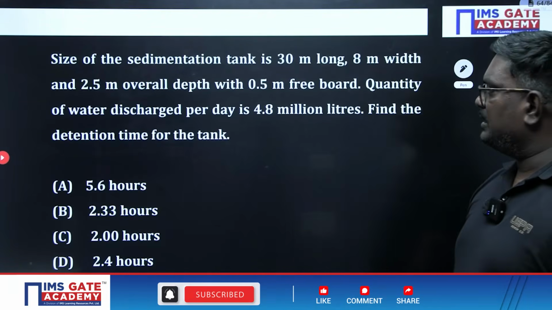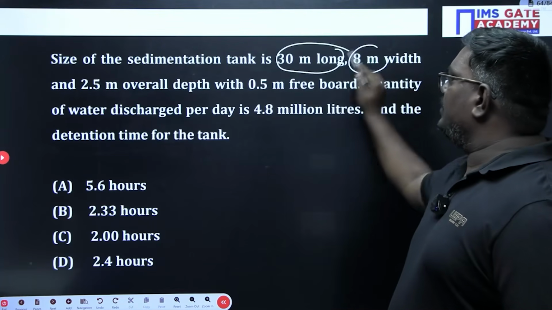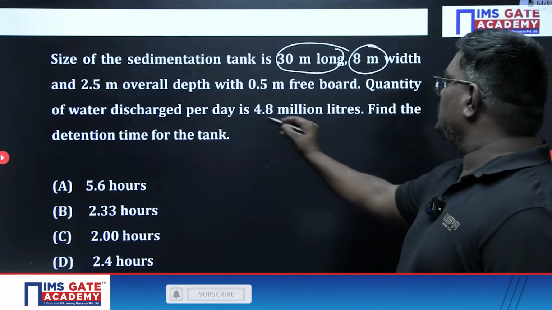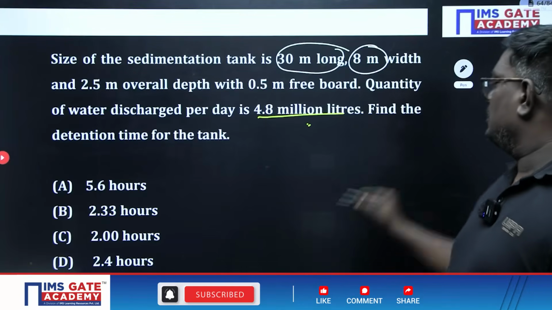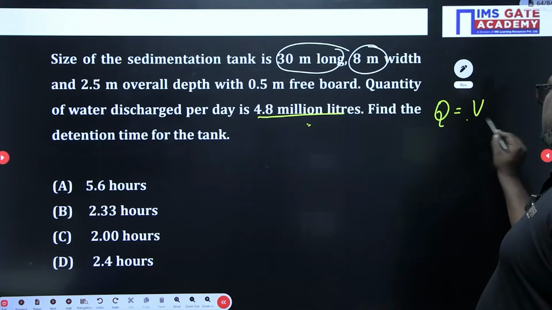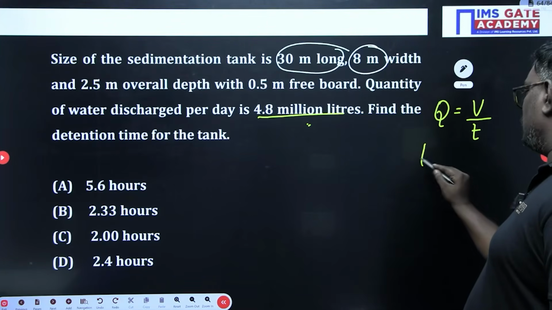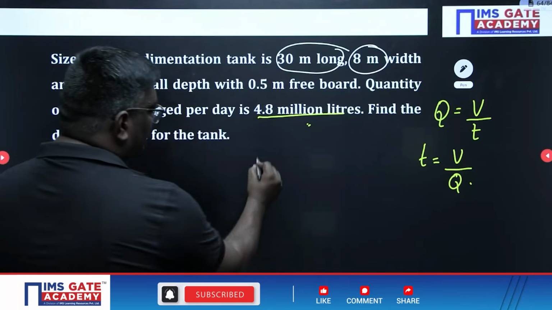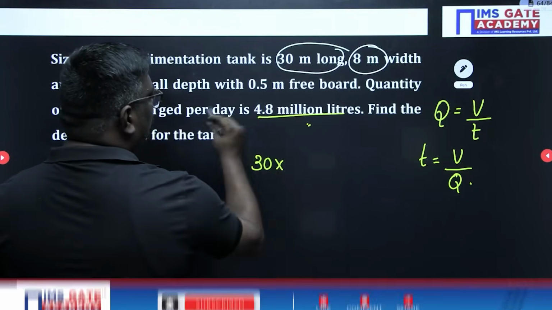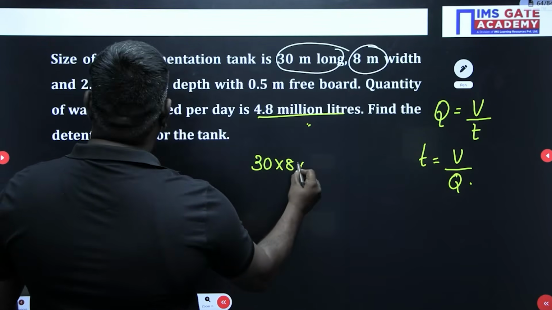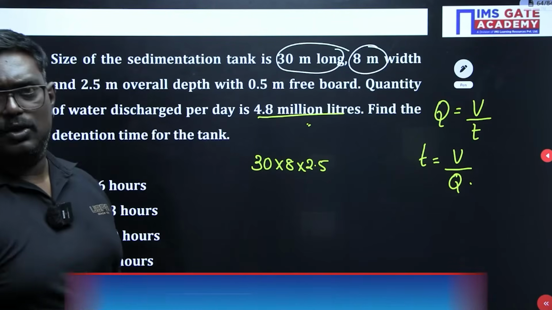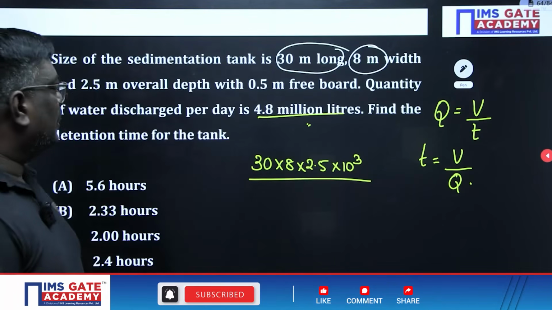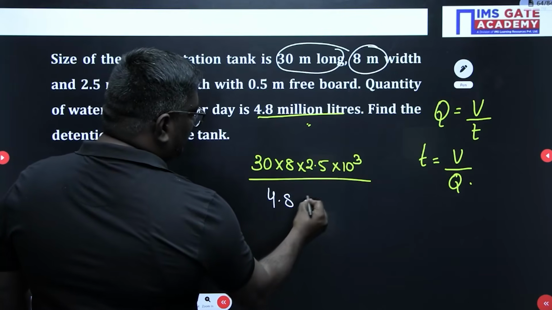Now the size of the sedimentation tank is 30 meter long, 8 meter width, and 2.5 meter overall depth with 0.5 meter. Quantity of water discharge is 4.8. What is the detention time? So discharge is equal to volume by time. Here they have given discharge. Time is equal to volume upon Q. So volume we can take from everything they have given: 30 meter into 8 meter into 2.5 meter. And sir, one more thing, 1 meter cube is equal to how much, sir? 10 power 3 liters. Divided by 4.8 into 10 power 6 liters.